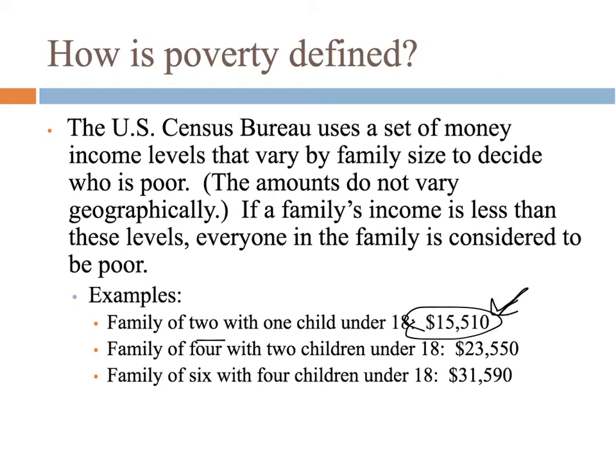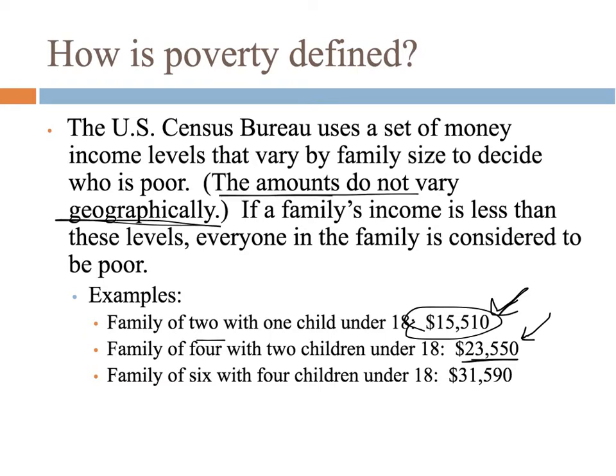If you have a family of 4 with 2 children under 18, then you have to make at least $23,550. That's your poverty threshold. So there's not one level that is defining poverty, but it depends upon your size of family and then your income level. And these amounts don't vary for geography.